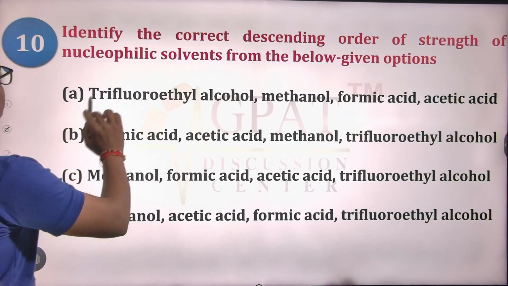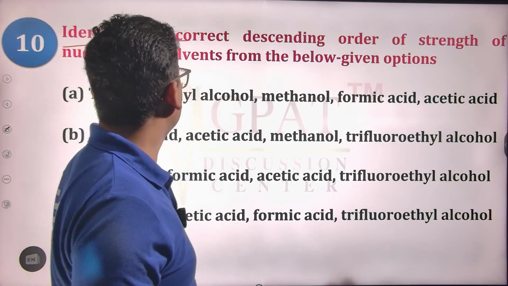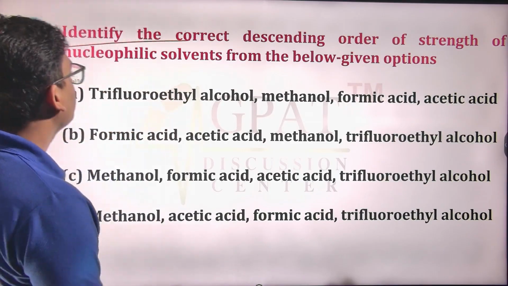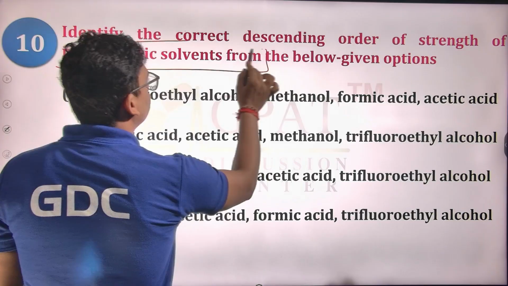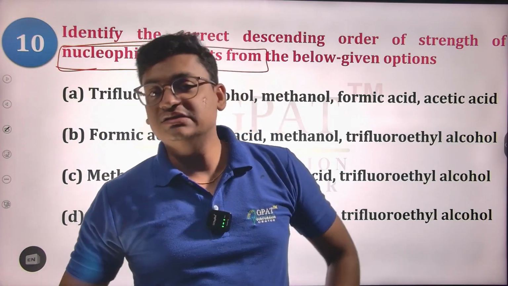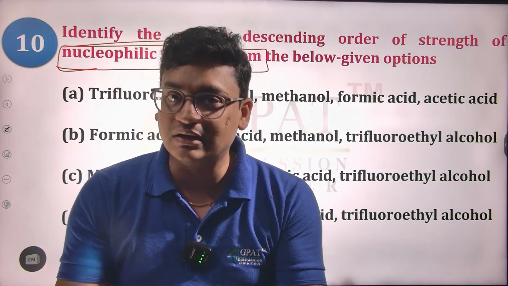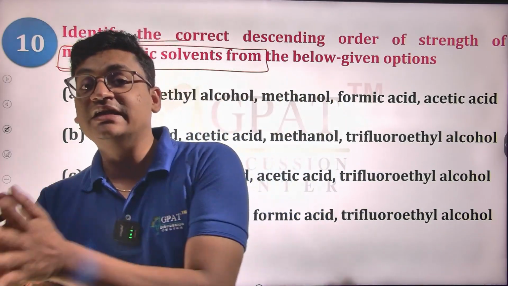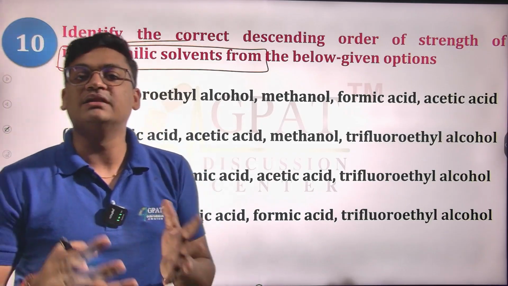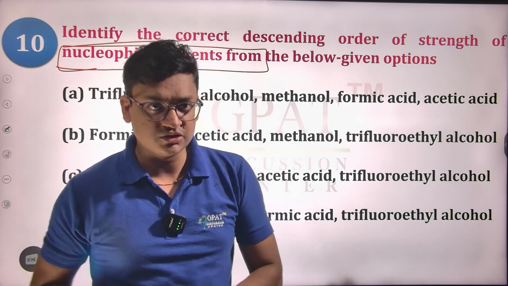Moving ahead, in the next question we have to identify the correct descending order of strength of nucleophilic solvents from the options given below. So we have a few options and we are asked about nucleophilic solvent strength. Now, what is a nucleophile? Nucleophiles are compounds that have the tendency to donate electron pairs, and this tendency will be more when they are increased by the substituents or groups directly attached to that particular species.